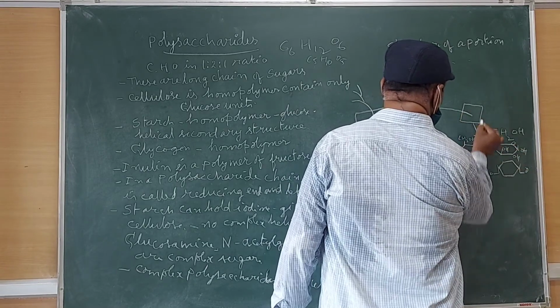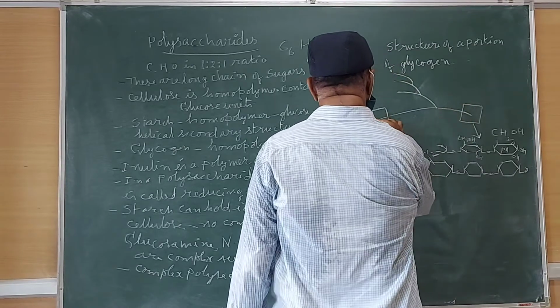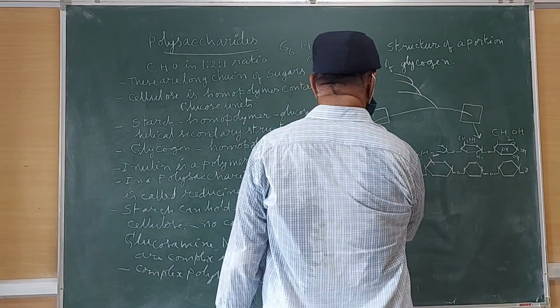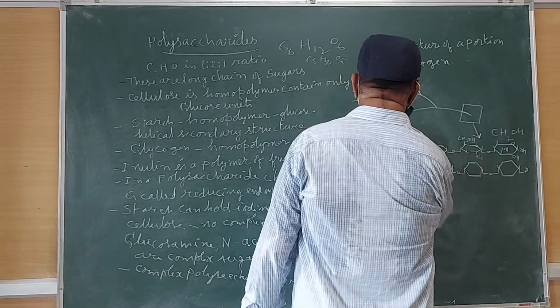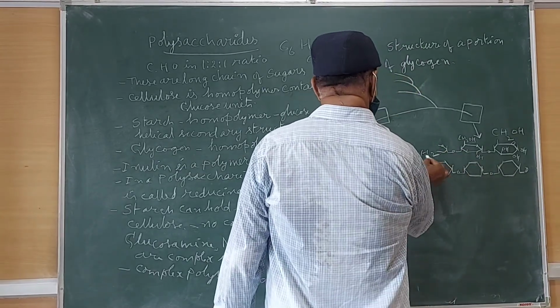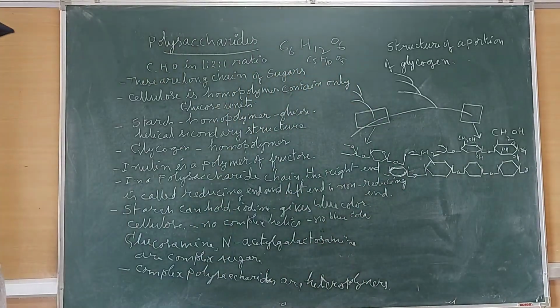This part is expanded in this box. And this part is like this, and this is the branch. Starch can hold iodine and gives a blue color. Cellulose is not a complex helix, so it does not give blue color on contact with iodine.